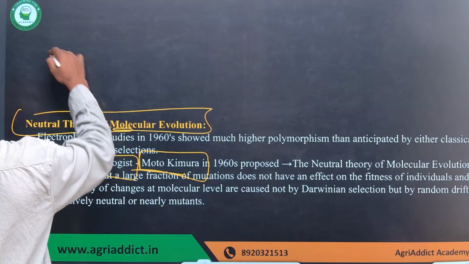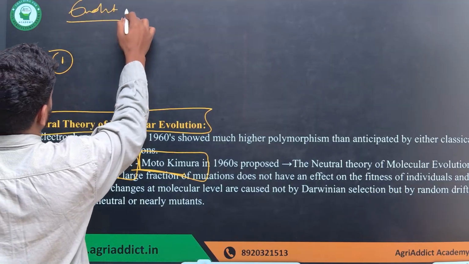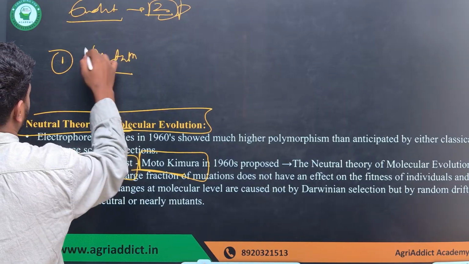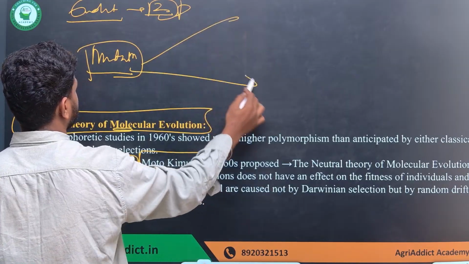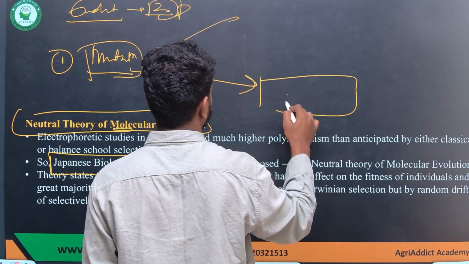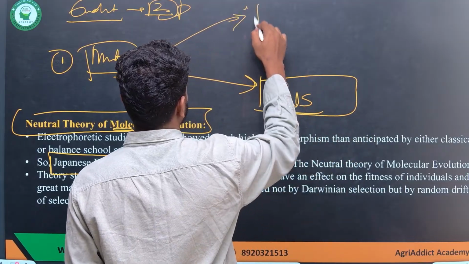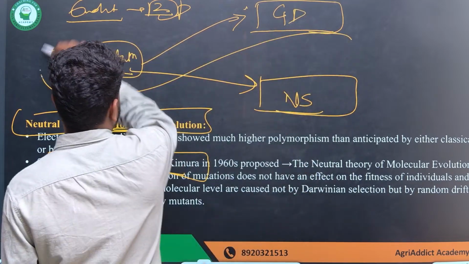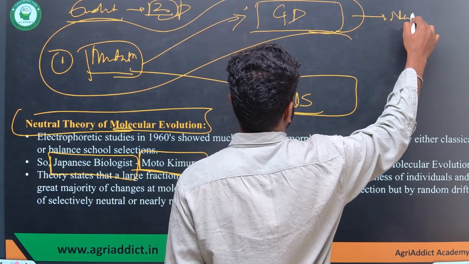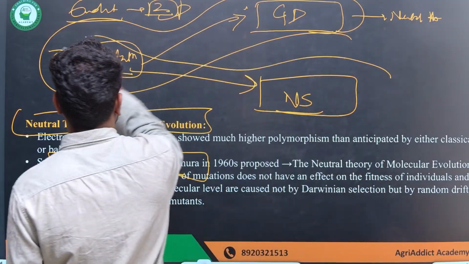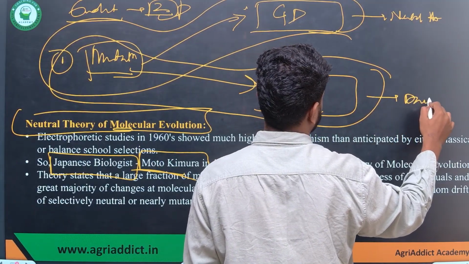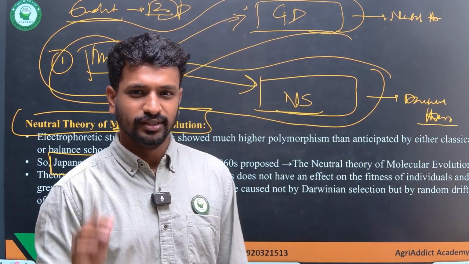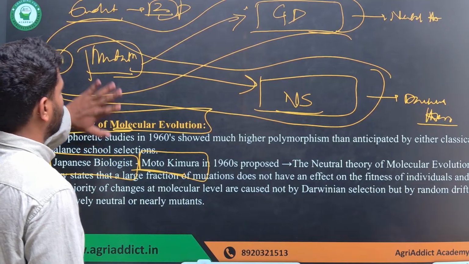I told you evolution can be put in simple words as a two-step process. What is the two-step process? The first thing is the creation of genetic variation, which is due to mutation. Then the mutation is either driven by natural selection or continued by random genetic drift. The genetic drift part is what the neutral theory suggests, and the natural selection part is what the Darwin theory suggests. That's it, very simple. Just understand this, nothing more, nothing less. It is a two-step process. The first thing is mutation, common to both theories.